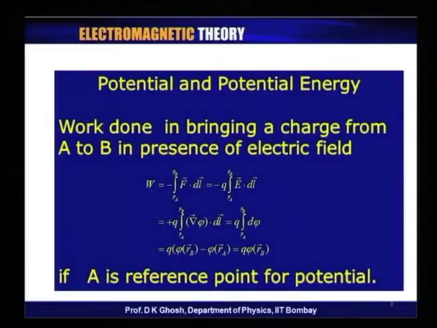Suppose I want to bring a charge q from a point A to a point B. Now, I know that there is an electric force acting on it, and since the charge is in an electric field, I have to do work to bring this charge from wherever I am bringing it to this point.